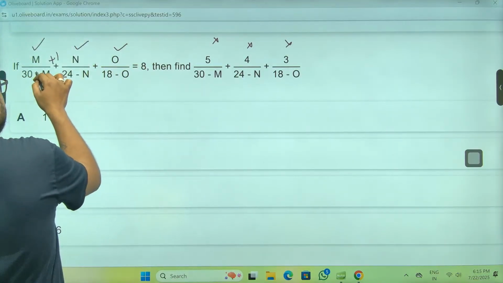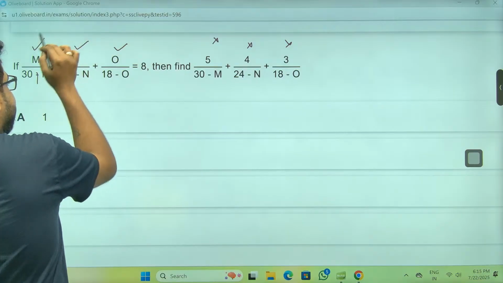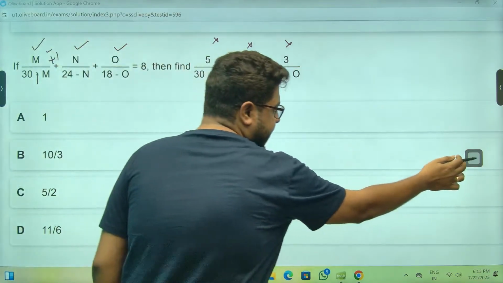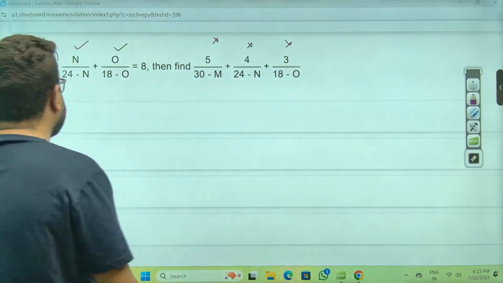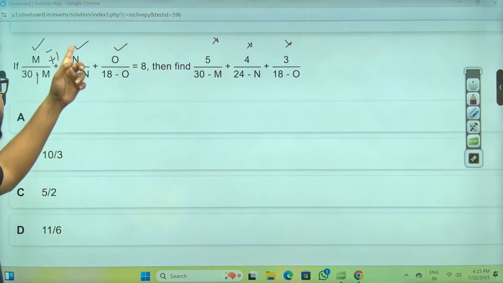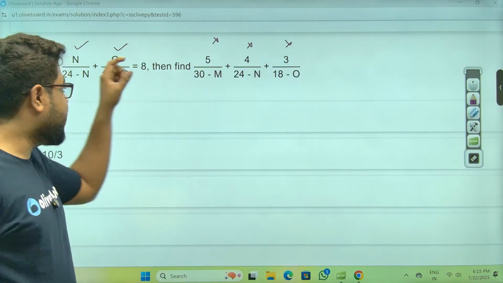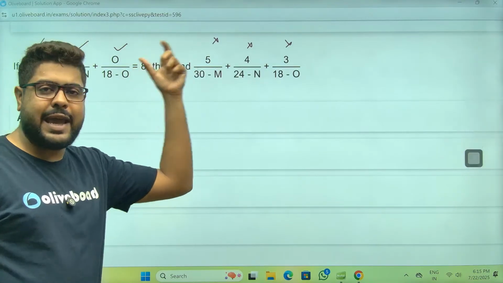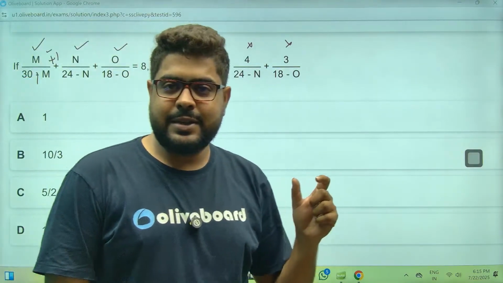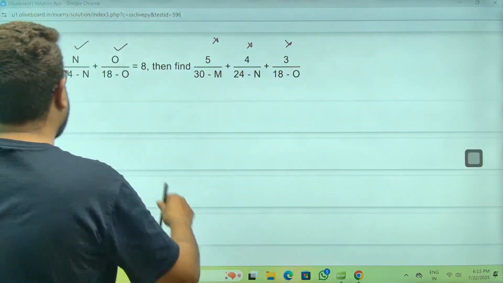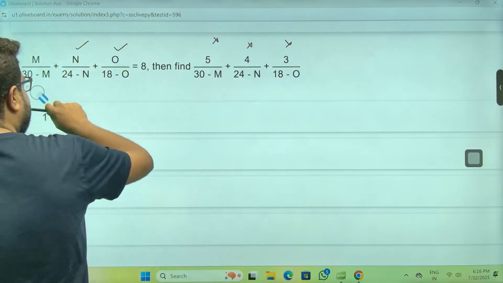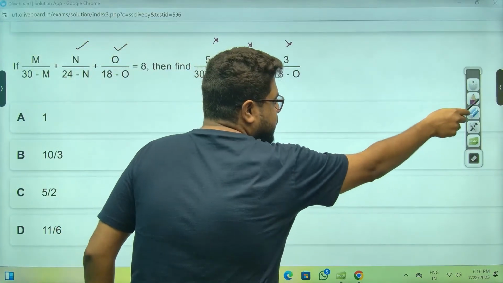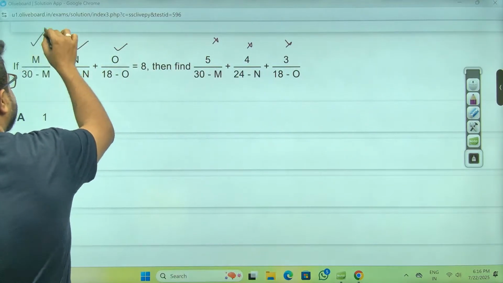If this was plus 1, then I'd do minus 1. Why? Because M minus M will cancel. Then only I'll get a situation where M will not be there in the numerator. But here it is minus, so I will do plus so that I can get rid of the M.